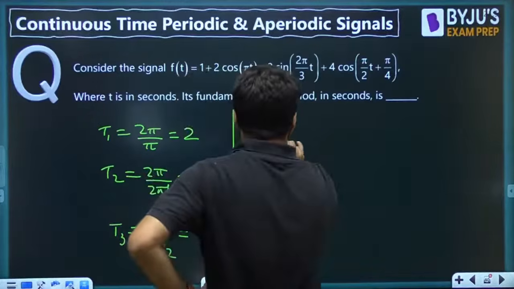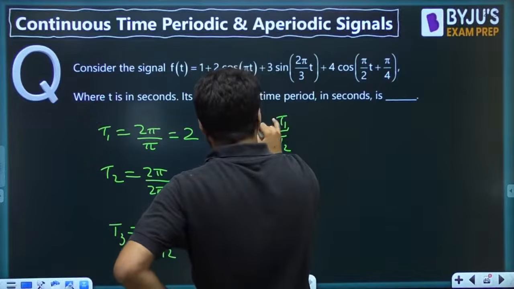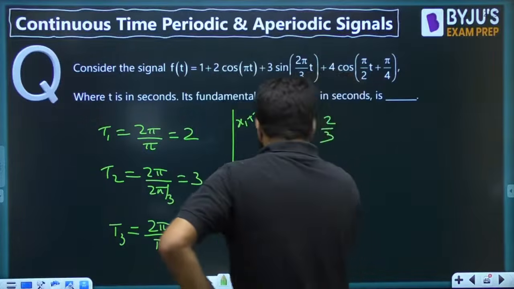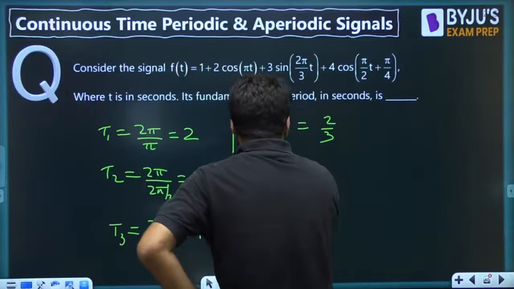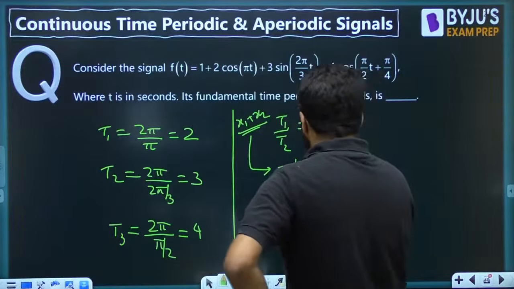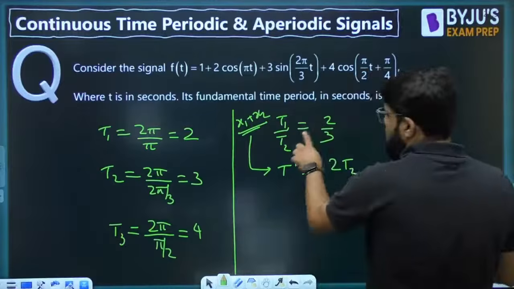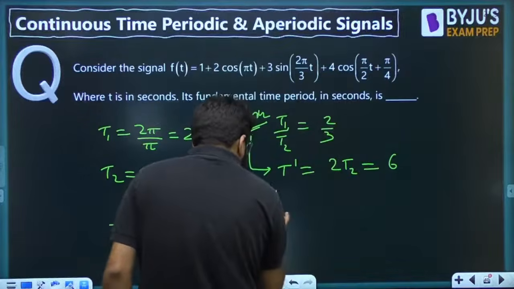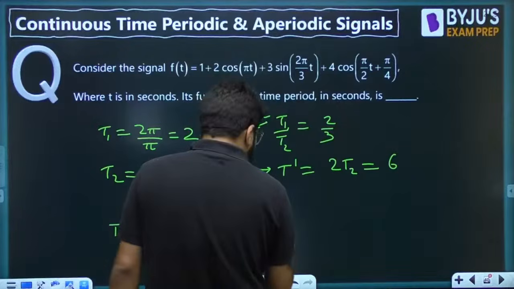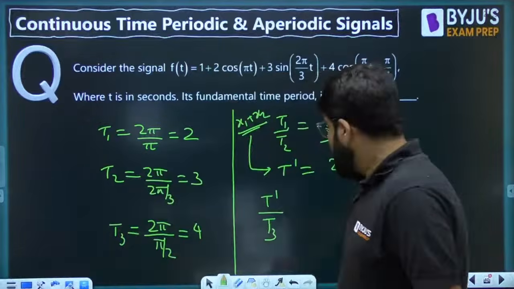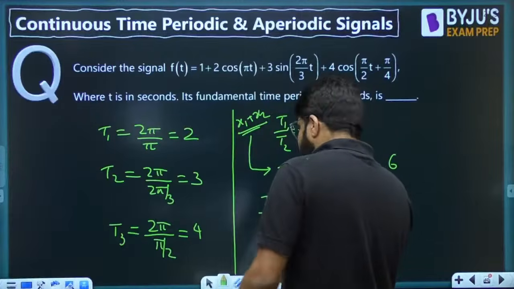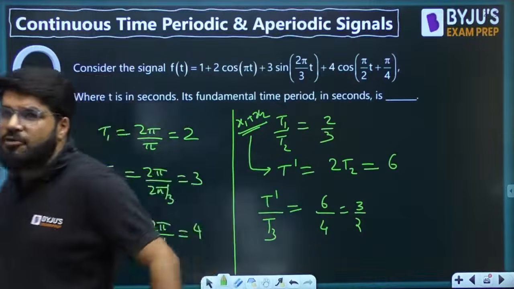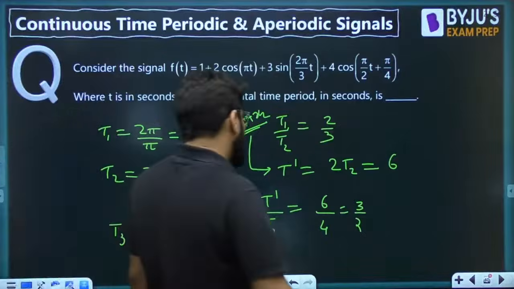So number 1, T1 by T2, if I talk about the x1 plus x2 part. What is T1 by T2? That is 2 by 3. So what is the time period for the combined x1 plus x2? That is T dash, and that should be given by 2T2. 2T2, so 6. Now you will take the ratio test of T dash by the third time period left. T dash by T3. T dash is 6, T3 is 4. 6 by 4. Simplified form I want. Simplified form is 3 by 2, right?